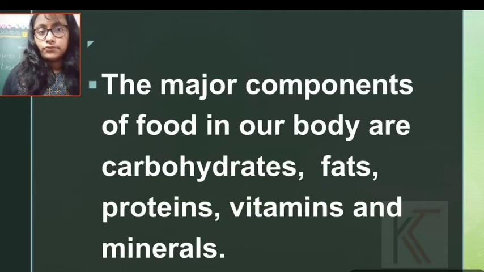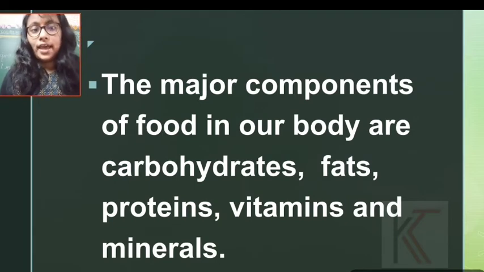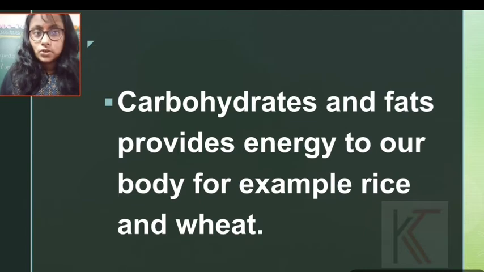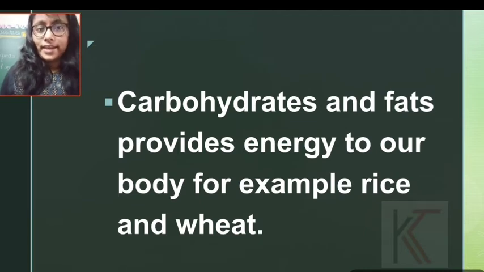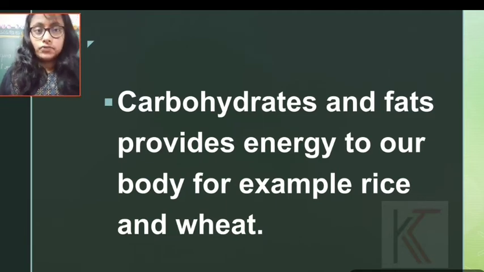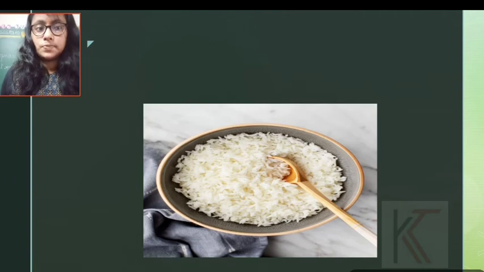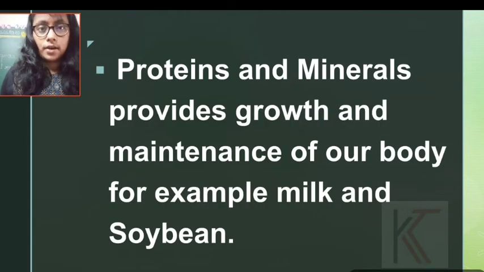Major components of food in our body are carbohydrates, fat, protein, vitamins and minerals. Carbohydrates and fats provide energy to our body, so that's why we can work like anything. For example, rice, wheat are carbohydrate-containing foods, and in case of fat, the oil substances basically. This picture is showing the carbohydrate.